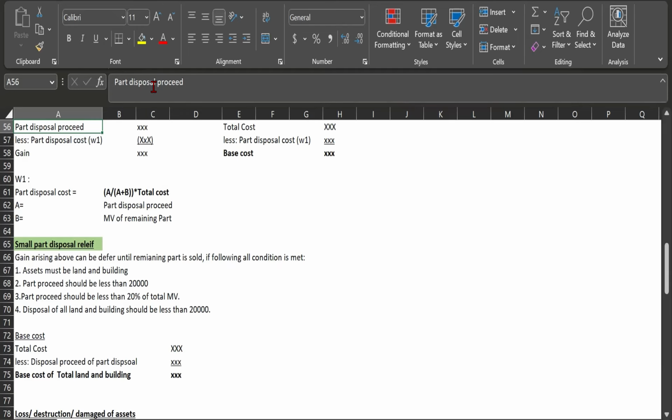If you are taking gift relief, holdover relief, any relief, you should think from a planning perspective whether you should take this relief or not. So what are those points? Let's note it down.